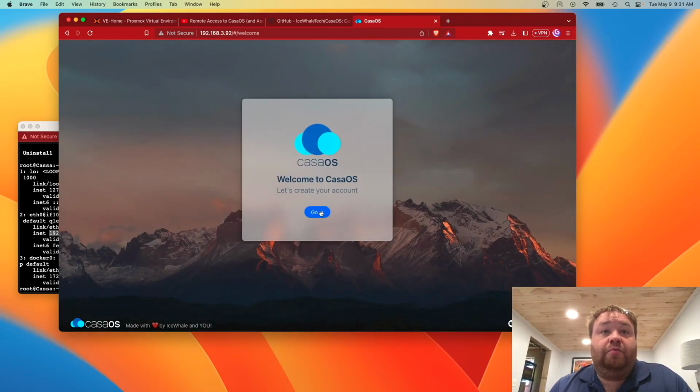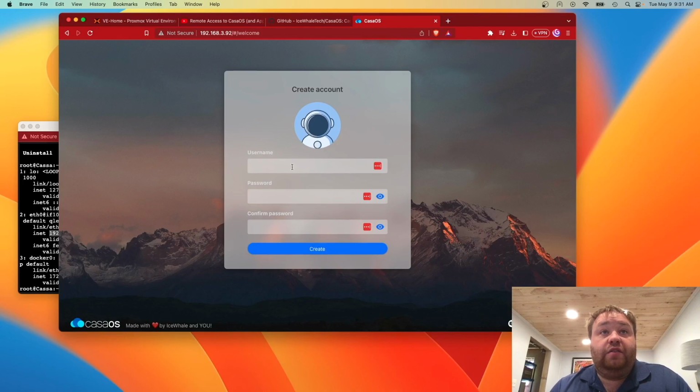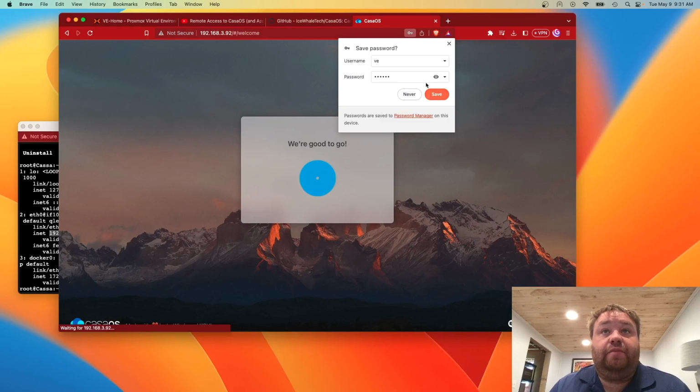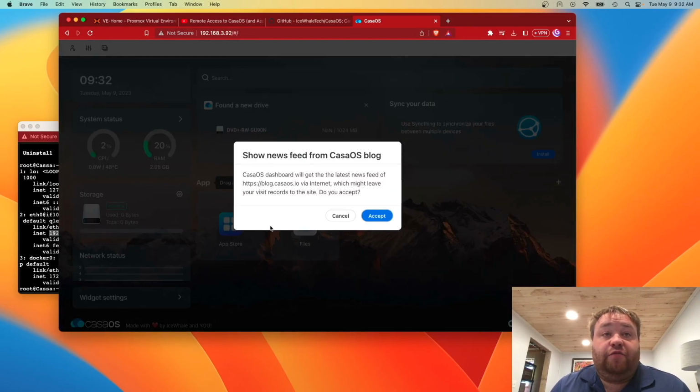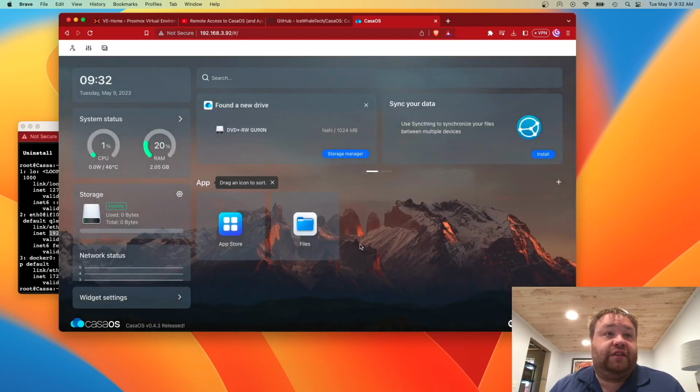Now it's going to welcome us, and we can hit go, and this screen is going to ask us to create an account. So now that we've entered our username and the new password that we want to use twice, we can hit create. And this is asking us if we want to see the news feed about the Casa blog. This is up to you, but it can give us some information about where Casa is going in the project and maybe some new features, so it could be fun to read. So I'm going to accept it.